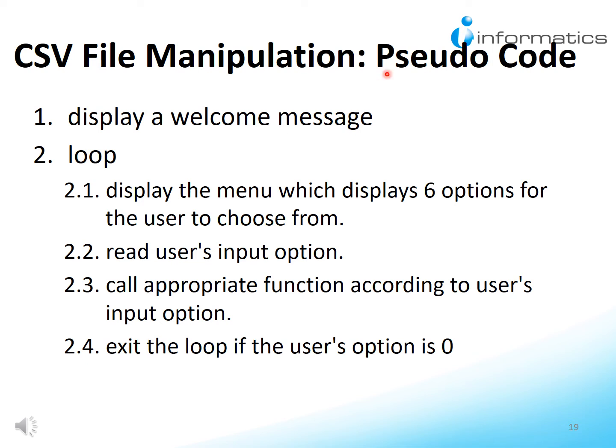The pseudocode of the program looks like this. First, the program should display a welcome message. Then it goes into a loop. In the loop body, it displays the menu, which shows 6 options for the user to choose from. Then, it reads the user's input option. Based on the input option, it calls an appropriate function to fulfill the service. If the input option is 0, the program terminates.